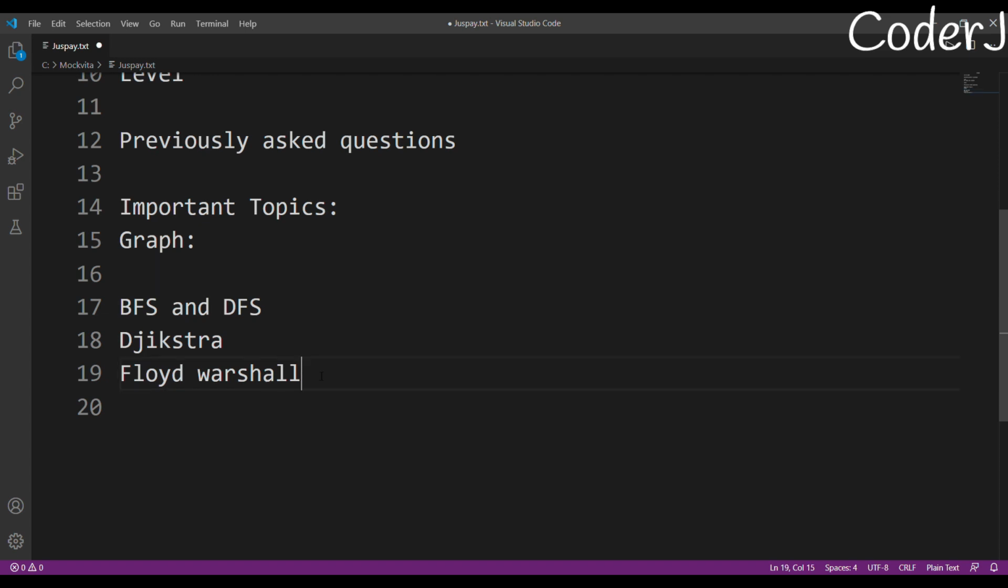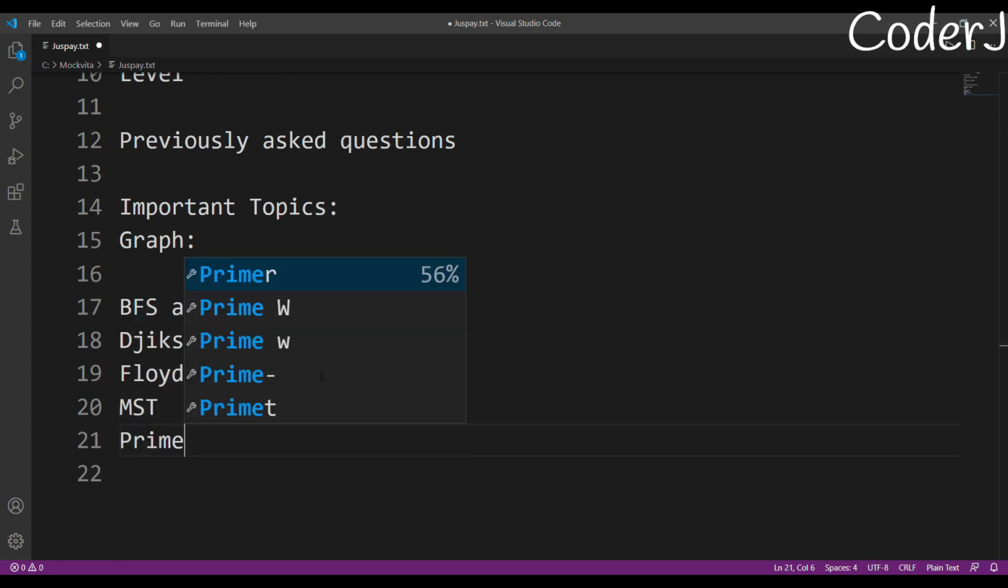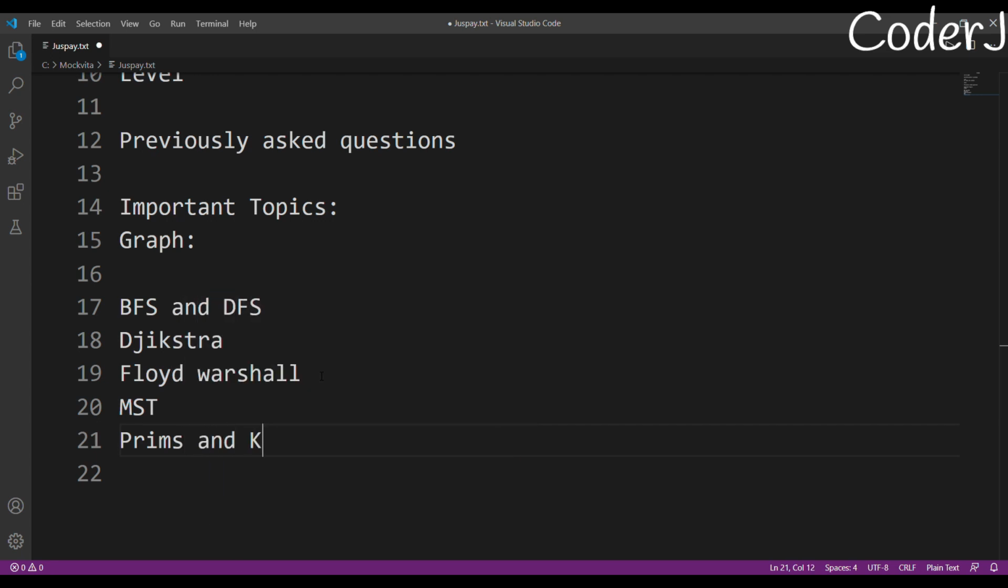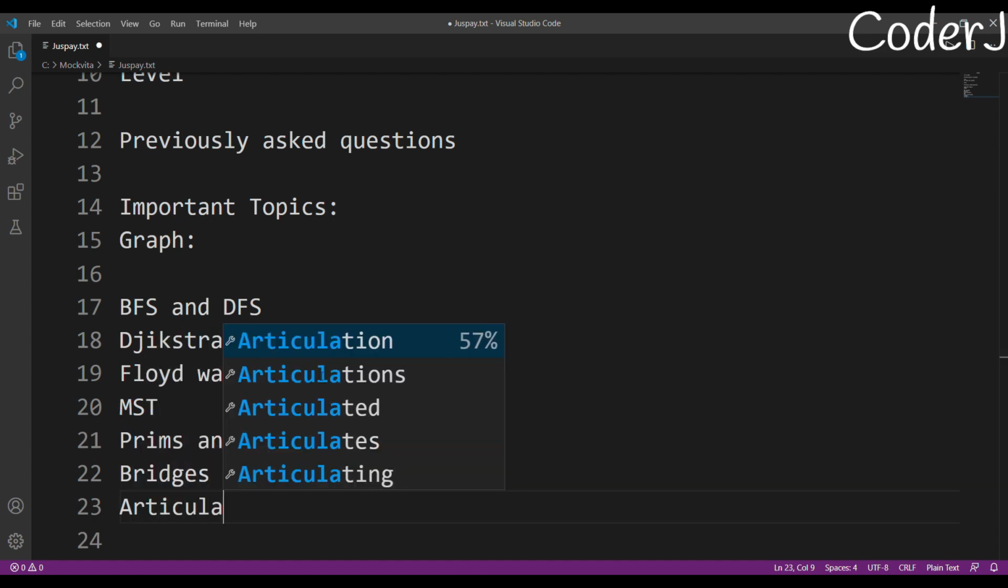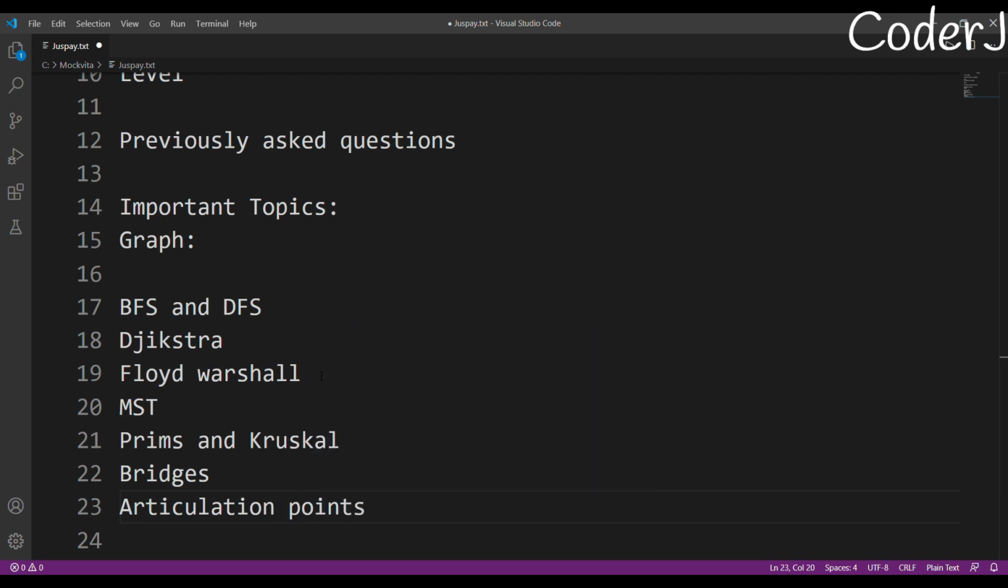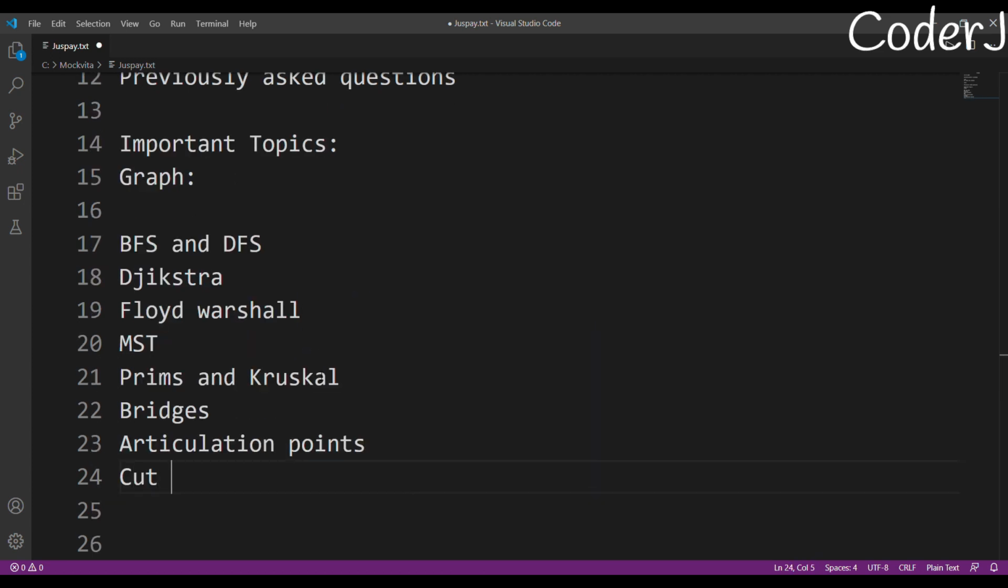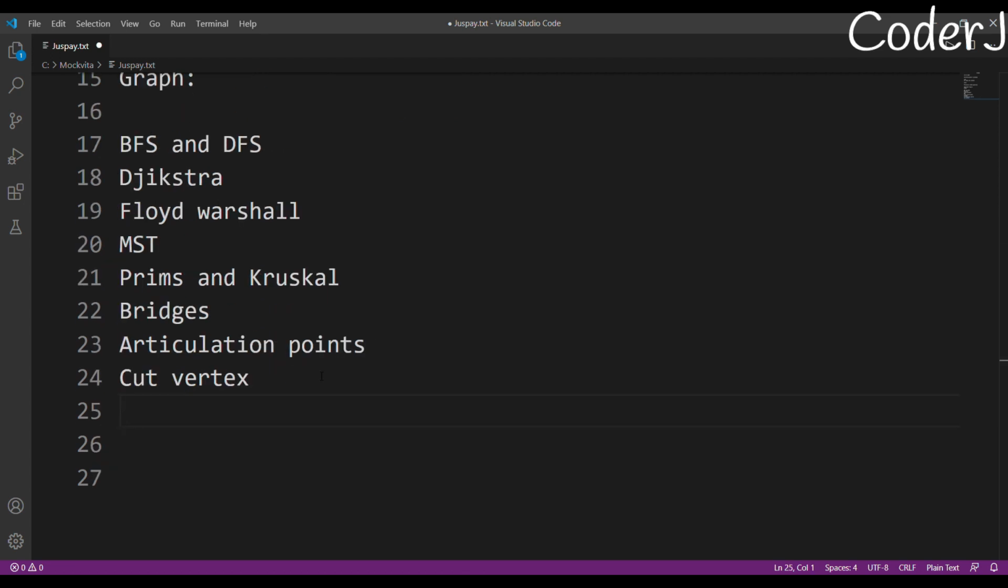These are really important. And after that, what should you study? Okay, minimum spanning tree, MST. It's really, really important. And you have to study Prim's and Kruskal's. Just go and study their coding part. Okay, it's really important. And yes, we have our bridges, articulation points, and after that, what do we have? Yes, the cut vertices. This is something that you must study before you start giving the exam. These are really important.